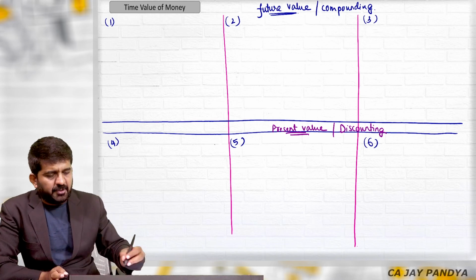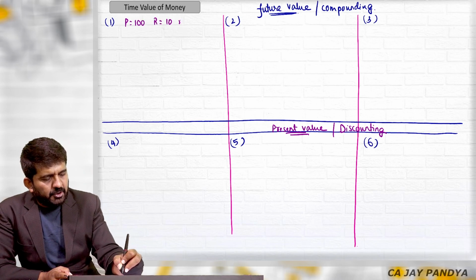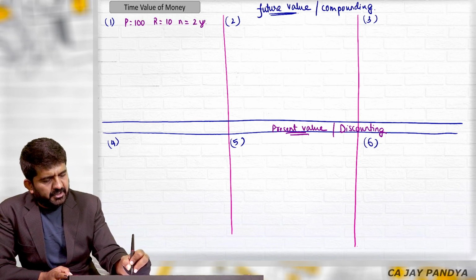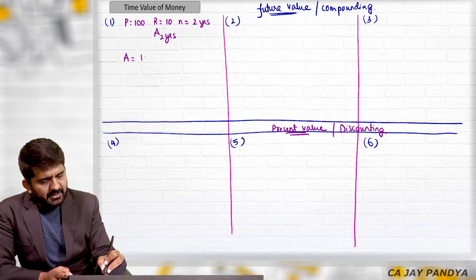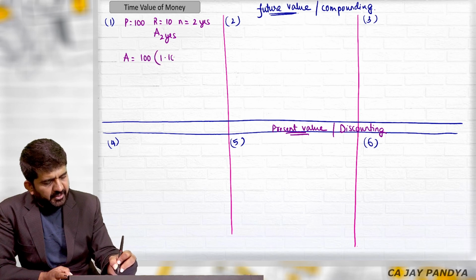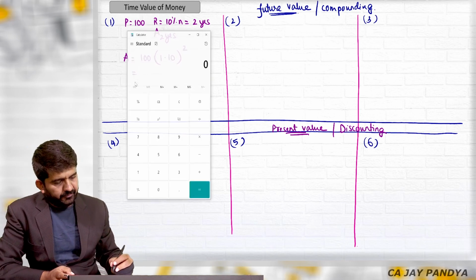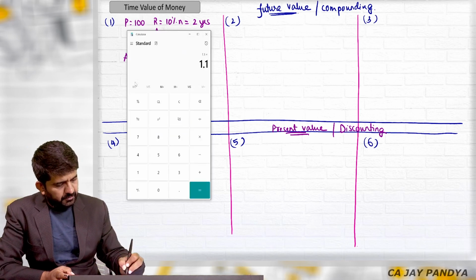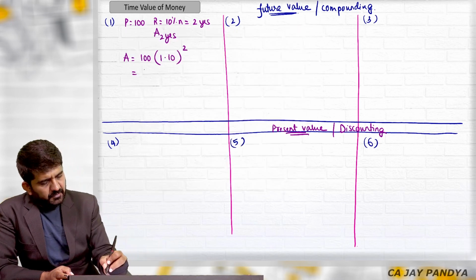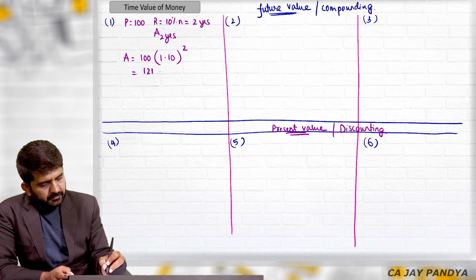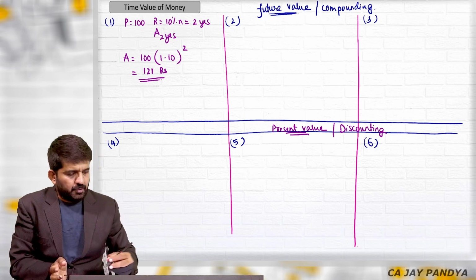Now I am going fast because I have already done this. P is equal to 100, R is equal to 10, N is equal to 2 years. What is the amount after 2 years? I will be getting the answer: 100 into 1.10 raised to 2, which is 1.10 multiplied by is equal to, multiplied by 100, which is 120. Future value, simple question, category number 1 question.